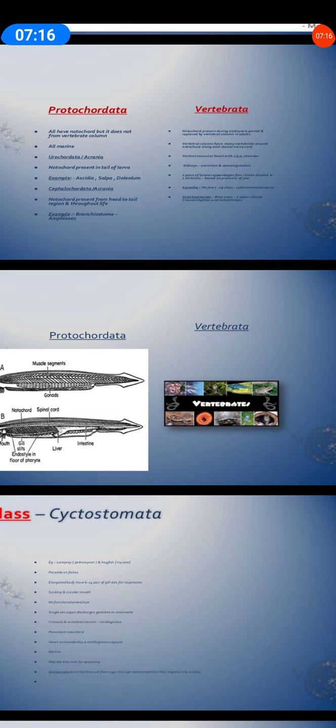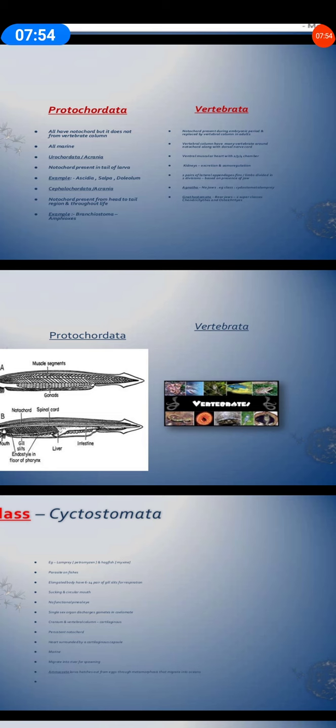But the cloaca is the common chamber for digestive, excretory, and genital tracts. It means waste is thrown out, urine is excreted out, and sperms are also released in the male organism. So a common opening is there for all three purposes. That is called a cloaca. But most mammals lack a cloaca. They have an anus through which the waste is thrown out.